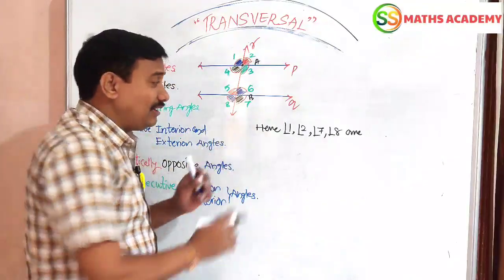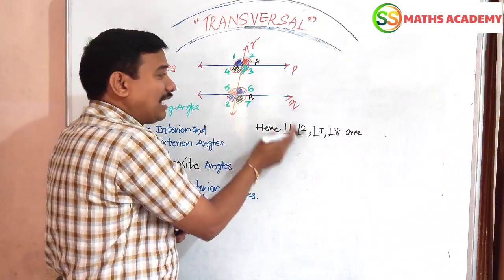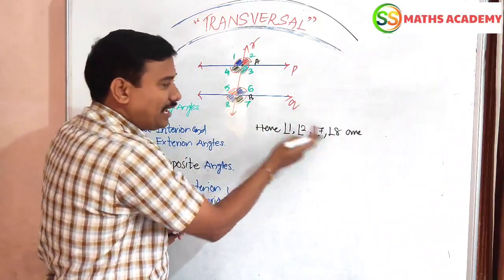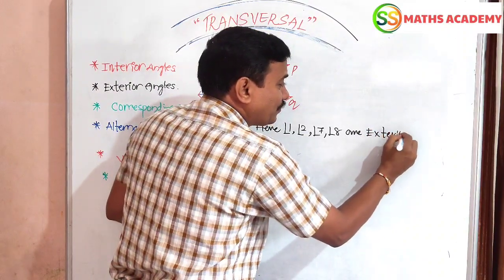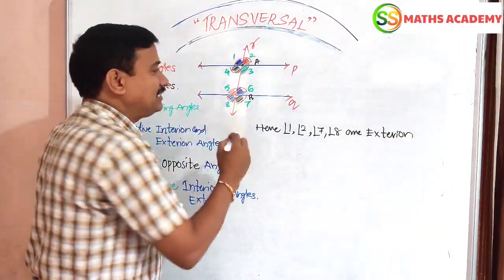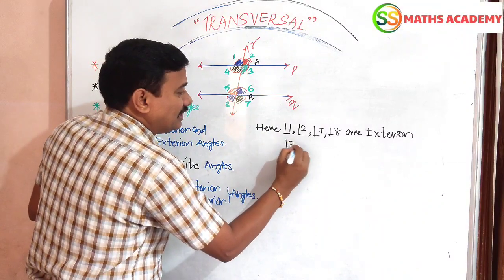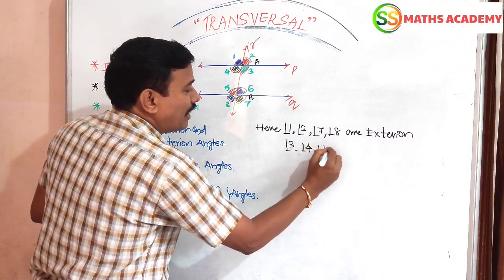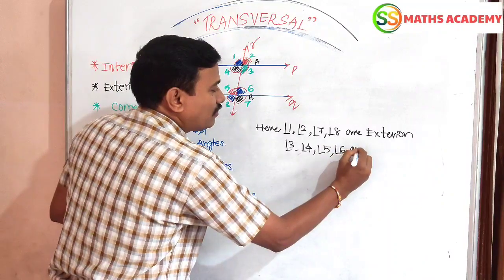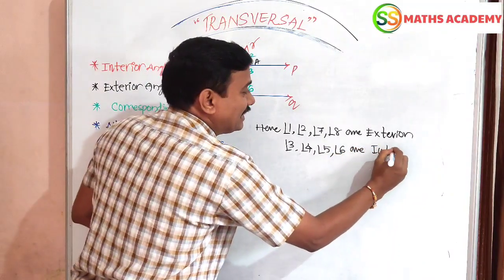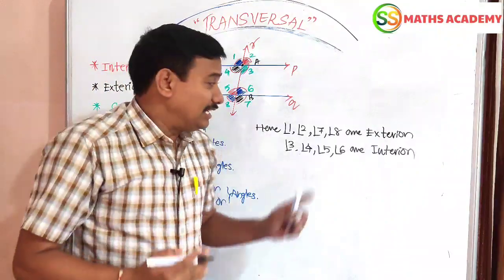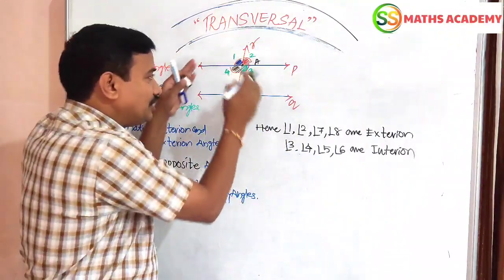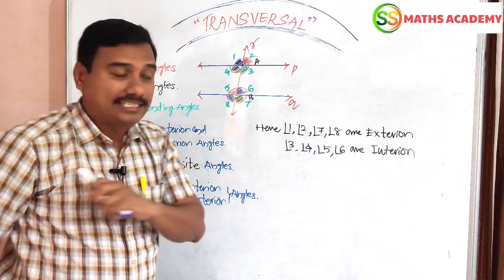Now look at the figure. Here angle 1, angle 2, angle 7, angle 8 are called exterior angles. Now here 3, 4, 5, 6 are called interior angles. Yes, four angles are exterior; the ones inside are called interior angles.